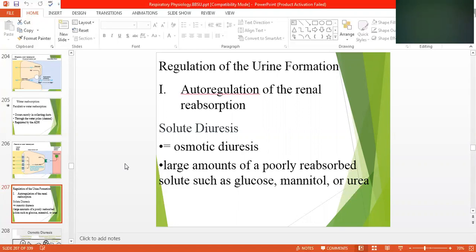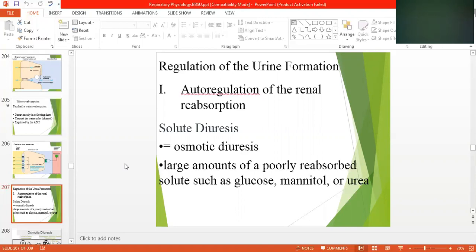So in that way, the waste, which is urine, is formed and stored in the urinary bladder, and when the urinary bladder is filled, it is expelled. So we have urination and we go to the washroom.